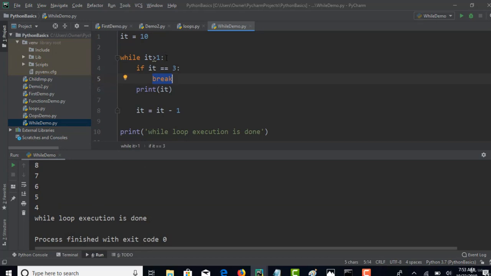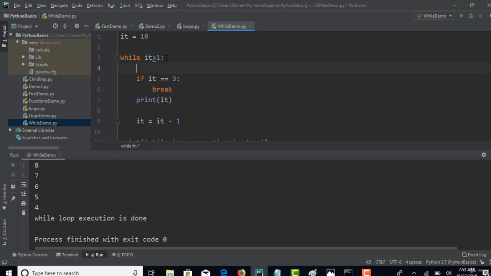So I would put one more if condition. You can put multiple if conditions in a while loop. When it equals 9, then continue. Continue keyword is used when you want to skip the current iteration and proceed to the next iteration.